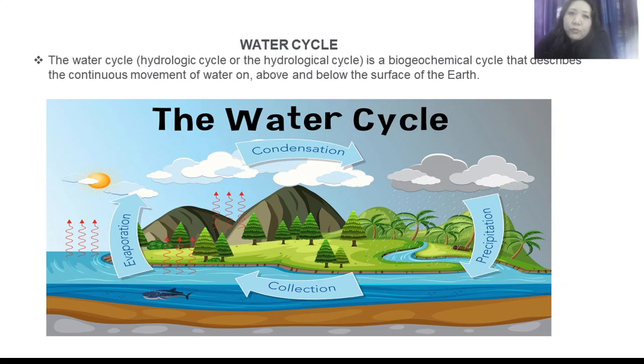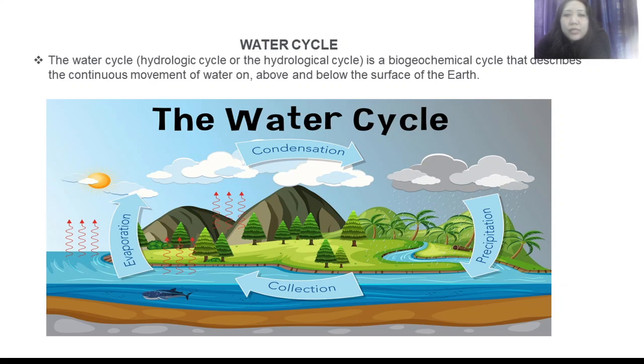Now let us see what the water cycle is. The water cycle, or hydrological cycle, or hydrologic cycle, is a biogeochemical cycle that describes the continuous movement of water on, above, and below the surface of the earth. Now let us see through this diagram how the water cycle takes place.